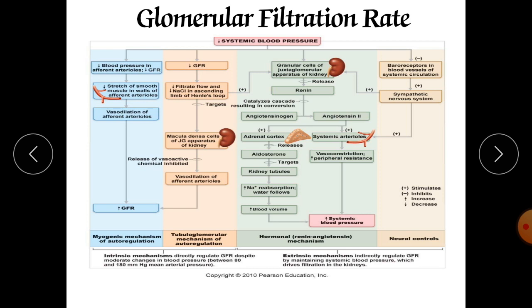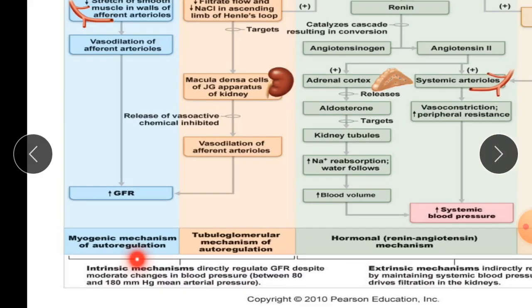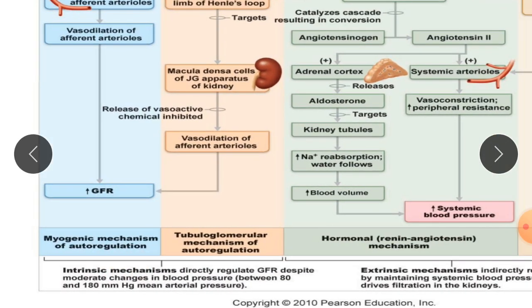The constriction of the afferent arteriole in the glomerulus will decrease the glomerular filtration rate. It decreases the speed of filtration. This is also called the myogenic mechanism of autoregulation.